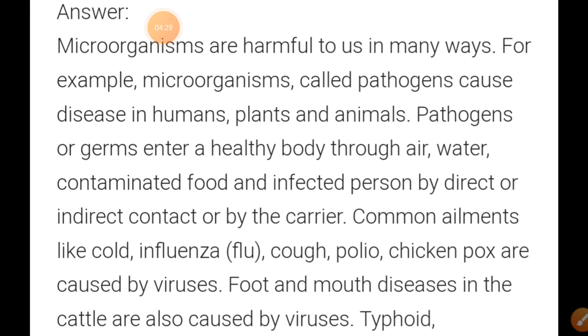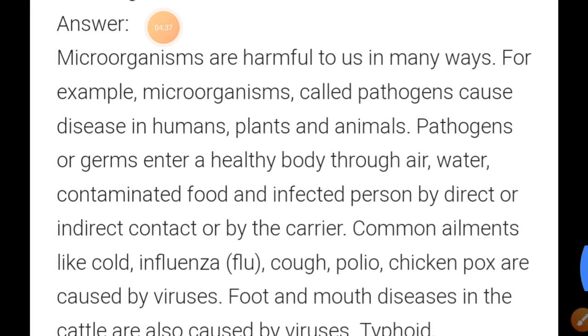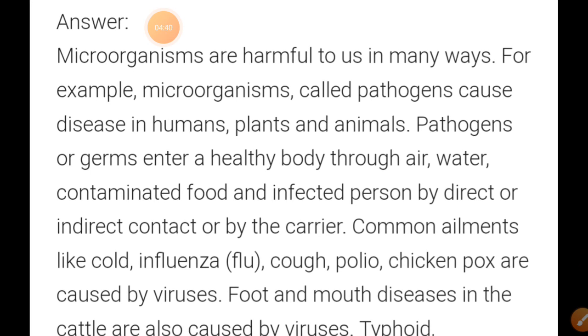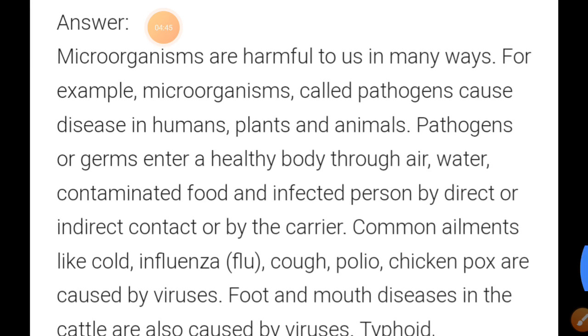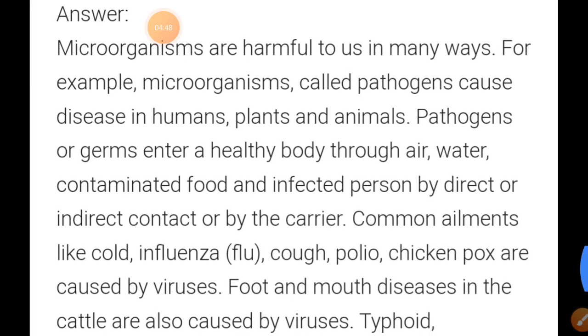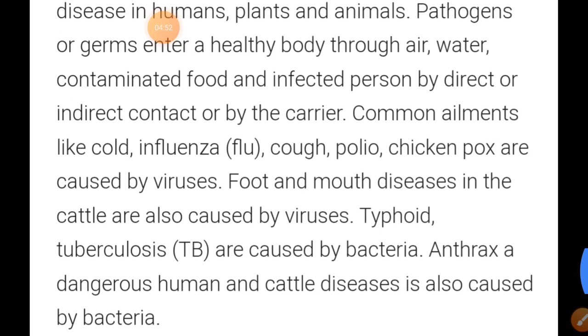Microorganisms are harmful to us in many ways. For example, microorganisms called pathogens cause disease in humans, plants and animals. Pathogens or germs enter a healthy body through air, water, contaminated food and an infected person, by direct or indirect contact or by a carrier.